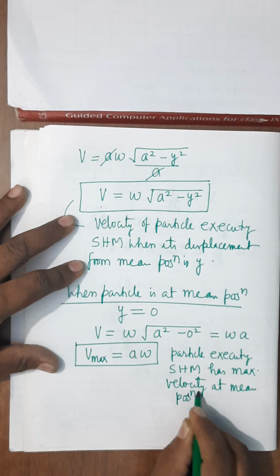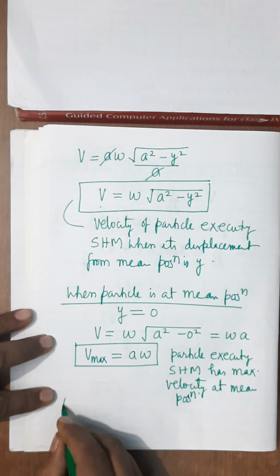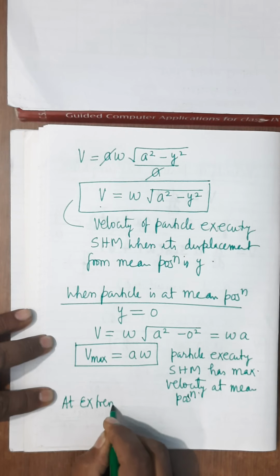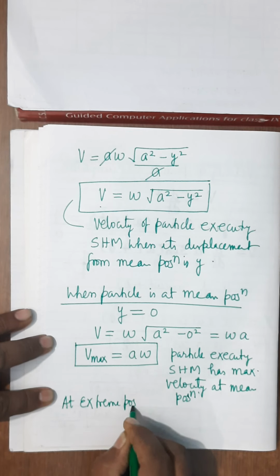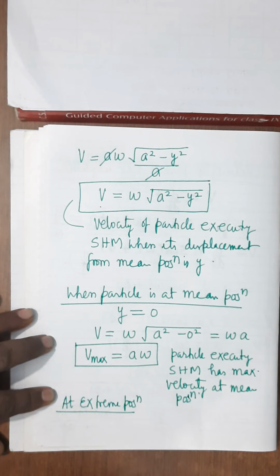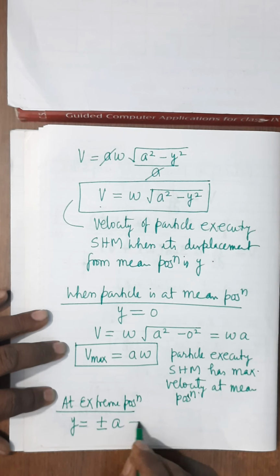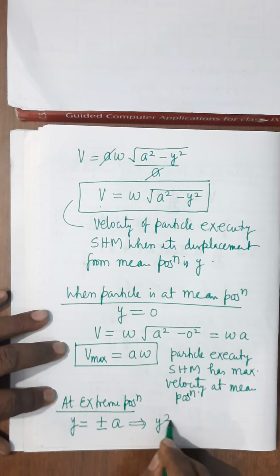Now if you see at the extreme position, what will you find at the extreme position? At the extreme position, y equals to plus minus A. So what will be y square?